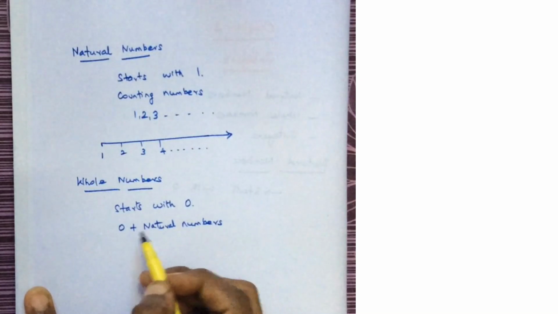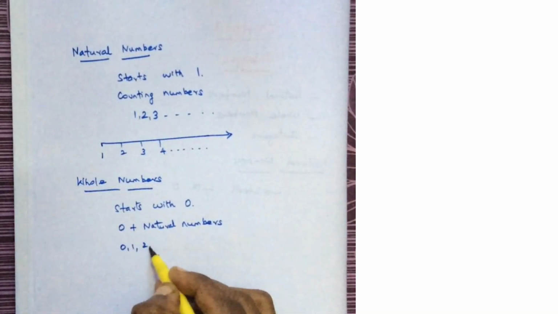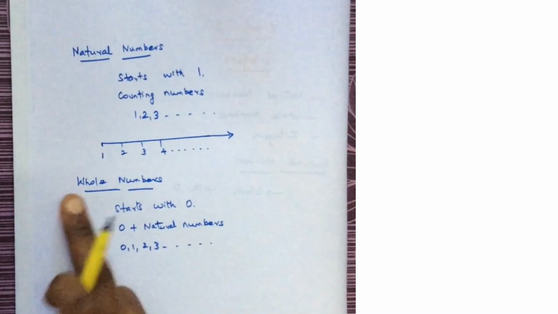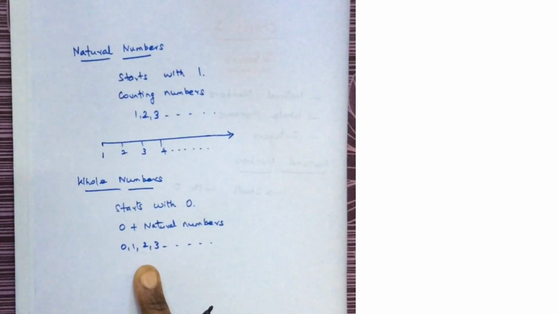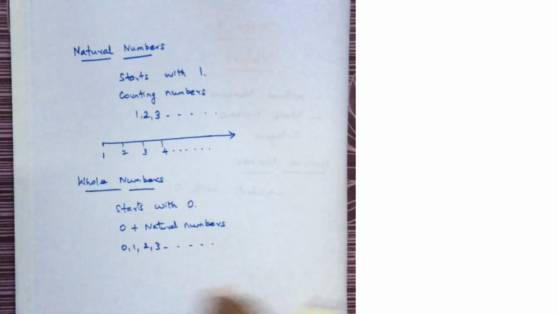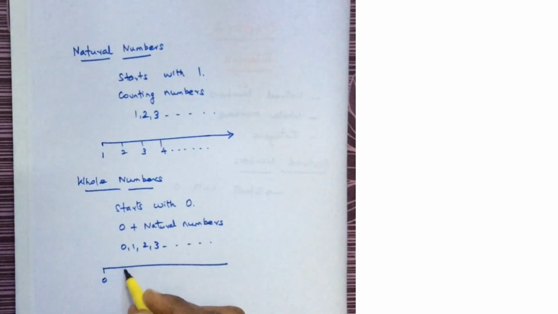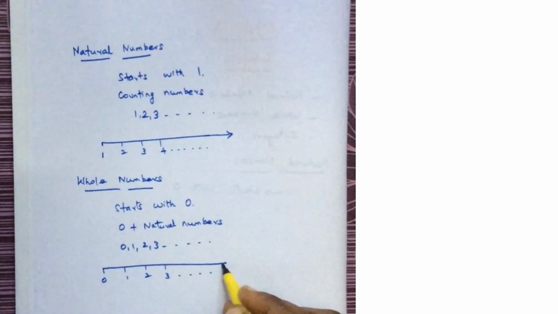This add means if you just append 0: 0, 1, 2, 3 and it will go on. So whole numbers include 0 and positive numbers. If you want to draw a number line for whole numbers, it will start with 0, 1, 2, 3 and it will extend up to infinity.